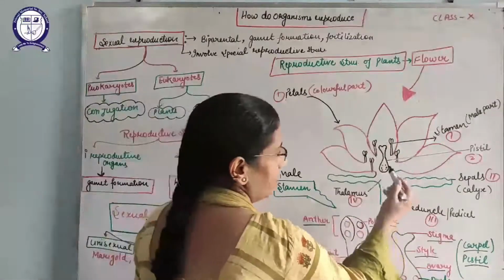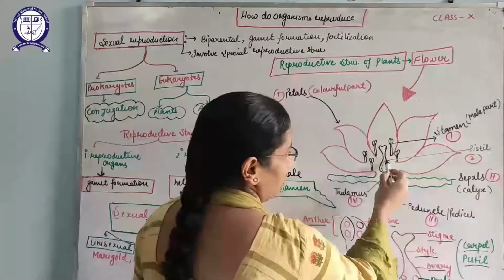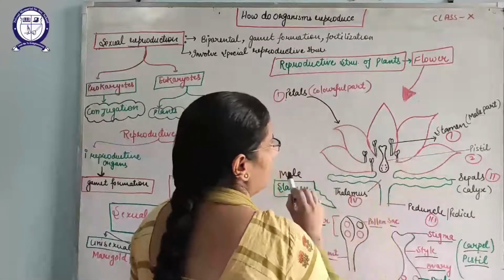So I have drawn the diagram. This is the pistil or carpel. These are the stamens or the male parts.